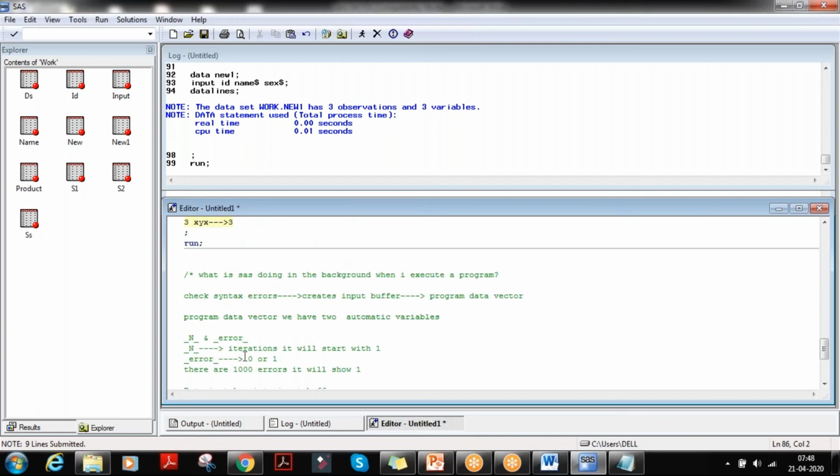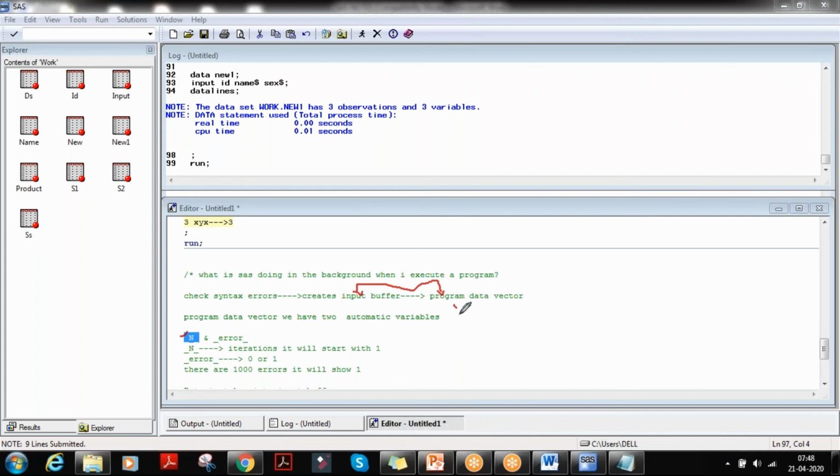So first it will check syntax errors, then it will take the data lines into the input buffer, and simultaneously create the program data vector. Based on the iterations, _N_, the program data vector and input buffer are related.